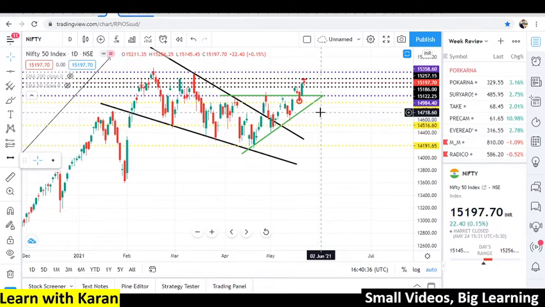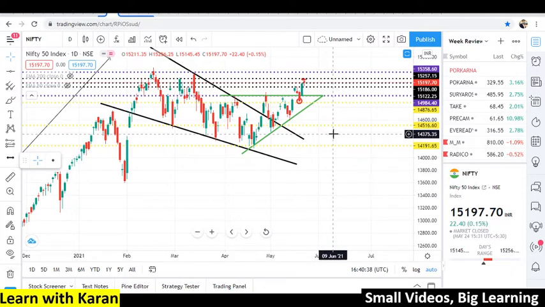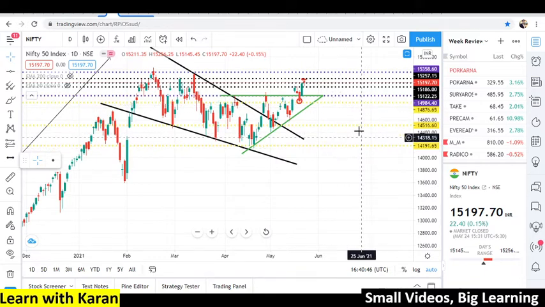And then the next support is 14,876. This is the decisive level for judging the direction of Nifty, whether it is bearish or bullish. Anything above 14,876 will be considered bullish, and anything below 14,876 will change the overall trend of Nifty, and Nifty will again turn bearish.